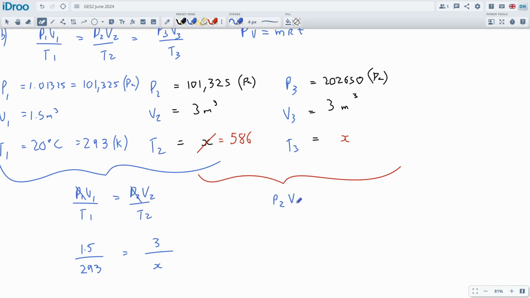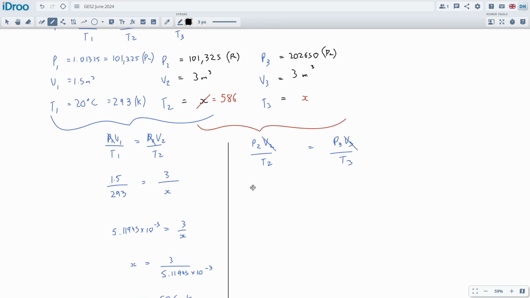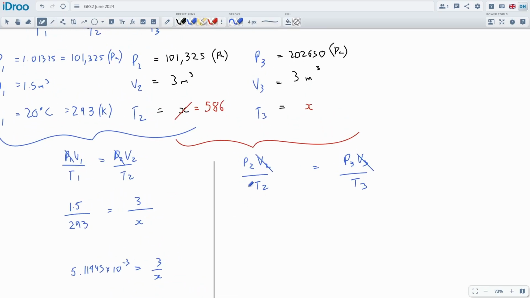So this will be P2 V2 over T2 is equal to P3 V3 over T3, and we're keeping the volume the same. So let's remove that. Let's get the numbers in for the pressure. Just separate these out a little bit because they're two separate equations. So the original pressure is now 101,325. The temperature is 586. And this will be P3, which is 202,650 over the new temperature, which will be x.